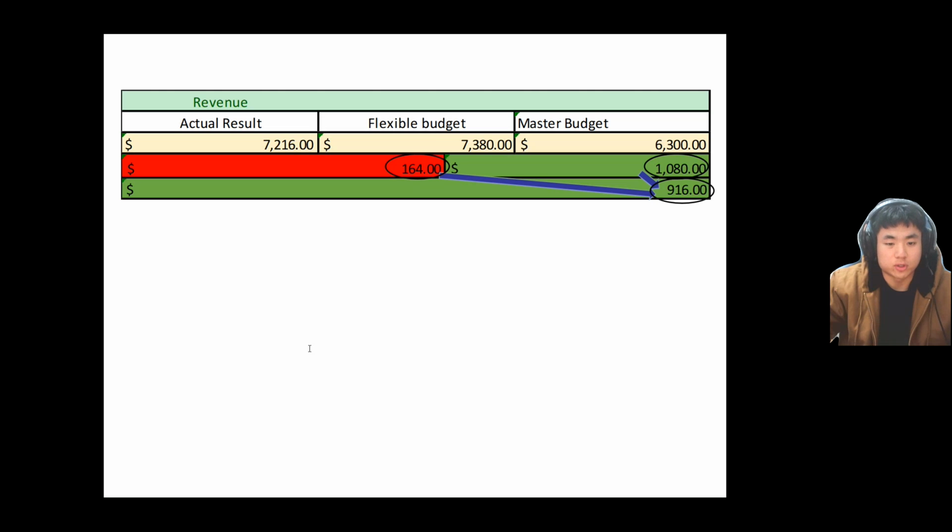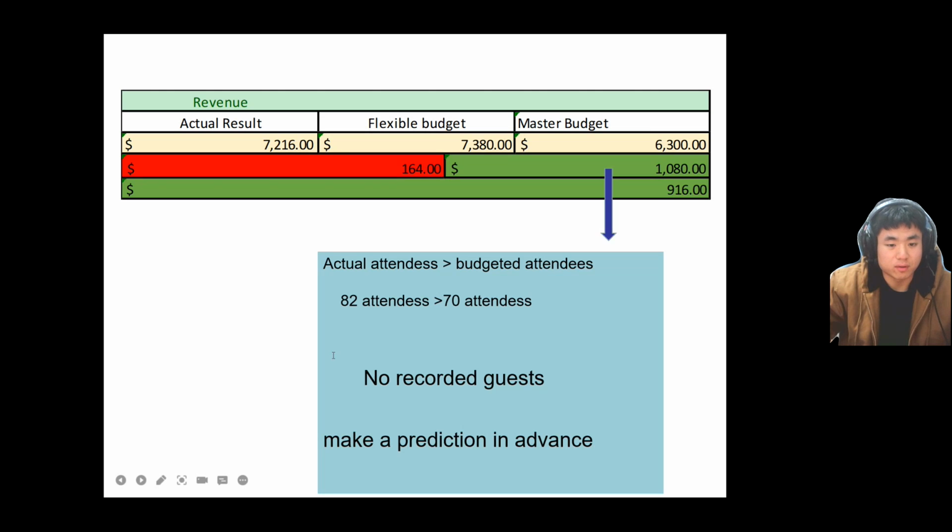The favorable sales budget variance of $916 is composed of two variances: the unfavorable sales price variance and the favorable sales volume variance. Focusing on the favorable sales volume variance, it is due to the actual attendance being more than the budgeted attendance, because we only expected 17 people to attend the dinner while the actual number was 82.